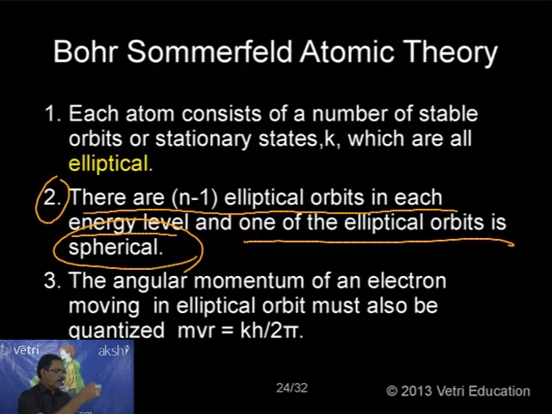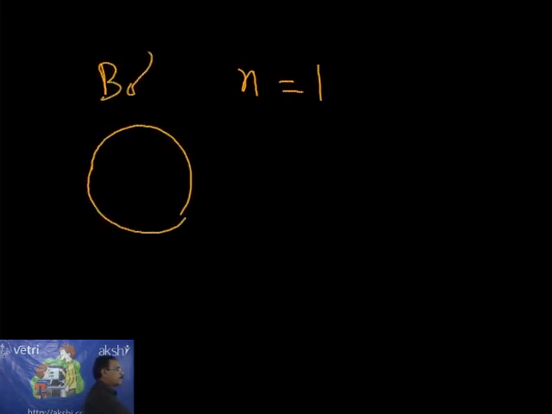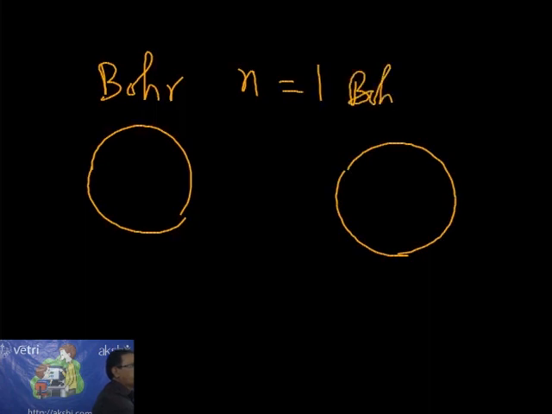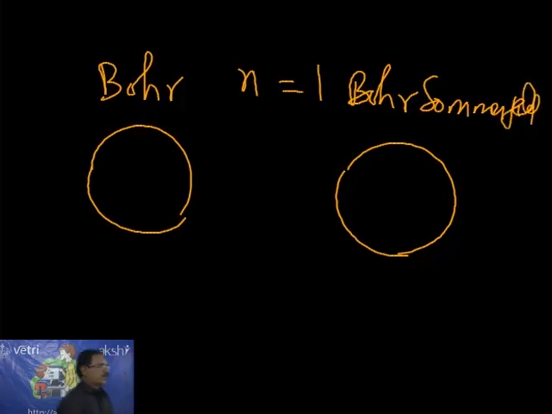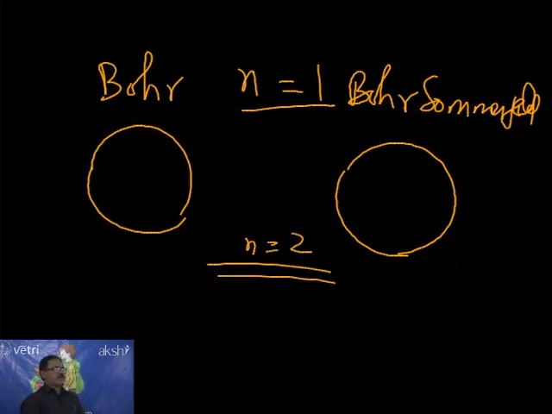What is the idea? Let me give an example so you can have a clear picture. Suppose this is n equal to 1. According to Bohr, this is the orbit. What about Bohr-Sommerfeld? This is Bohr-Sommerfeld. Both are the same for n equal to 1, identical. Now, what about n equal to 2? What will be the Bohr idea, and what will be the Bohr-Sommerfeld idea?